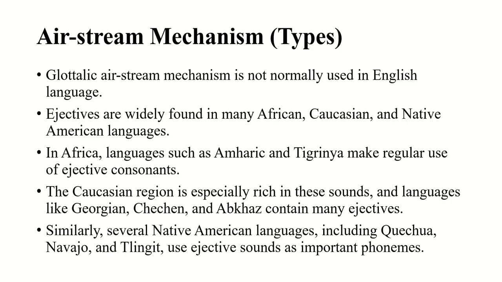In Africa, languages such as Amharic and Tigrinya make regular use of ejective consonants, and the Caucasian region is especially rich in those sounds, and languages like Georgian and Abkhaz contain many ejective sounds. Similarly, several Native American languages like Quechua, Navajo, and Tlingit use ejective sounds as important phonemes, but they are not found in the English language.